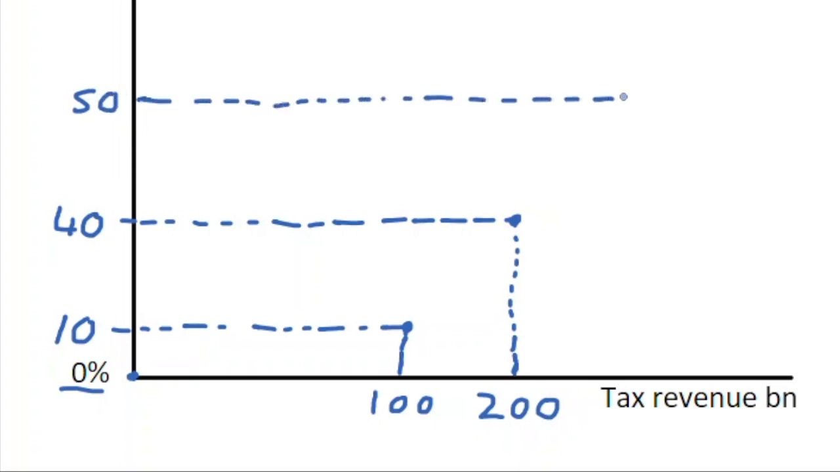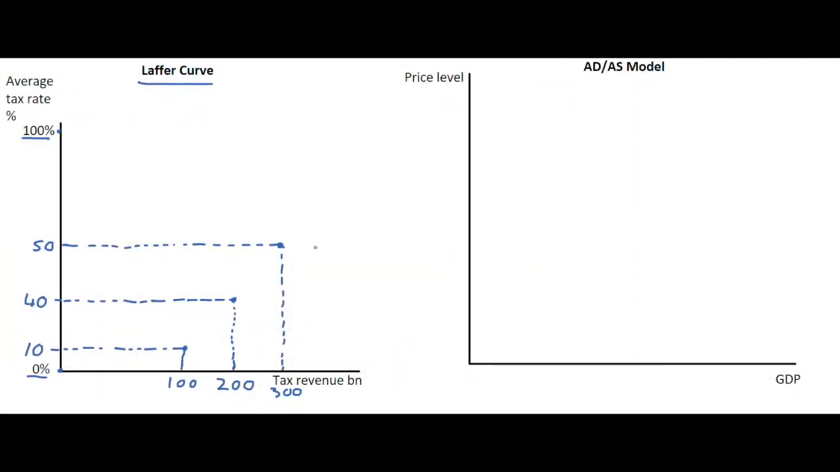However, there is a level, and let's say that is 50% in the economy, whereby the tax revenue that's taken by the government is at an optimal level. It's at its highest point. Let's say that that is 300 billion here, and 300 billion is the optimal tax rate in that situation. So what that means, in other words, is that it is the revenue maximizing tax rate.